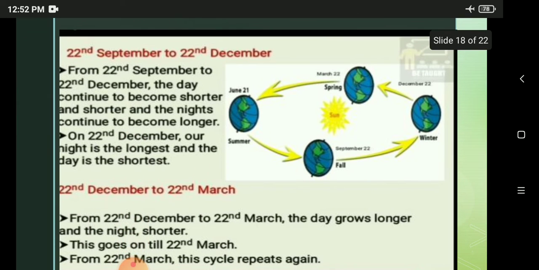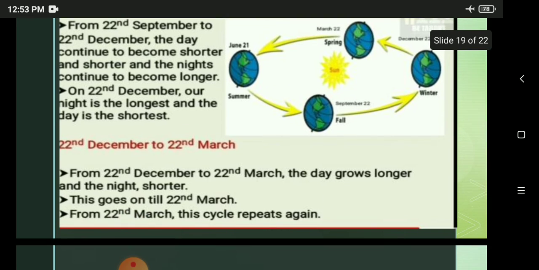And from 22nd September to 22nd December, the day continues to become shorter and the nights continue to be longer. It is the current season, this time the winter season. On 22nd December our night is longest and the day is shortest. Just observe. And from 22nd December to 22nd March, the day grows longer and the night is shorter. This goes on till 22nd March. From 22nd March, this cycle repeats again.